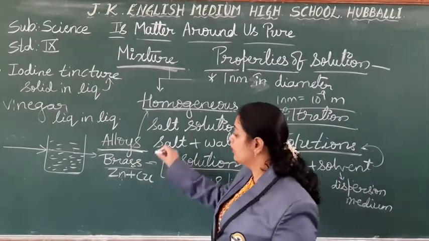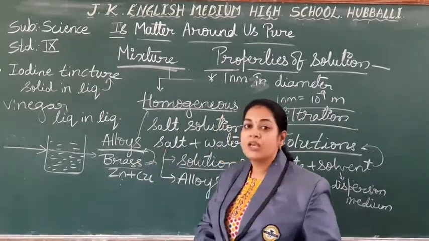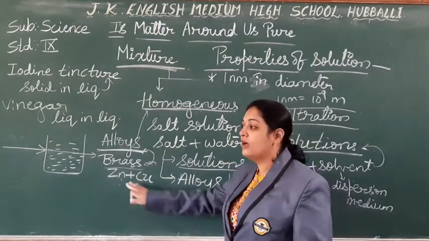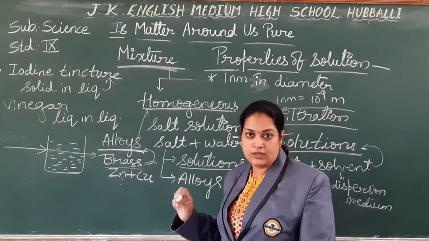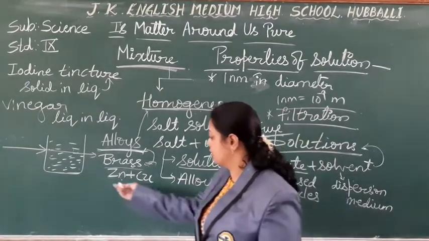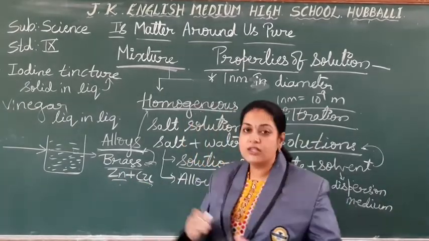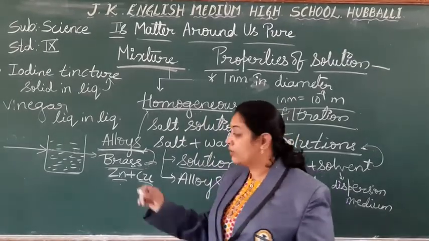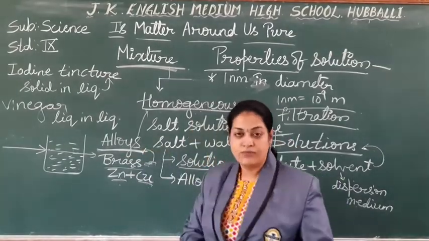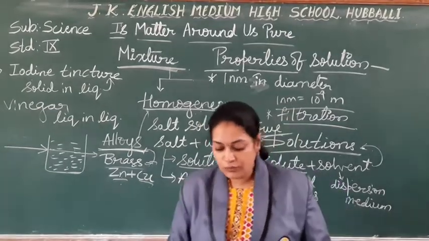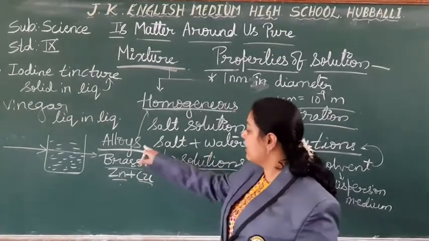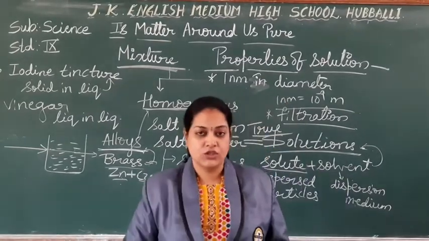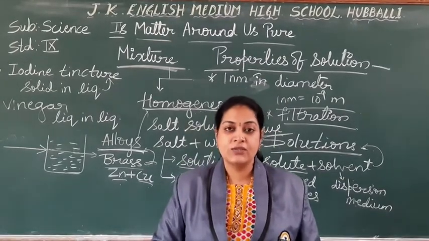That is why brass is considered an alloy. One more thing, these are with variable compositions; the percentage of each you can change. So because of this property, alloys also come under homogeneous mixtures. Hope you are understanding, students.